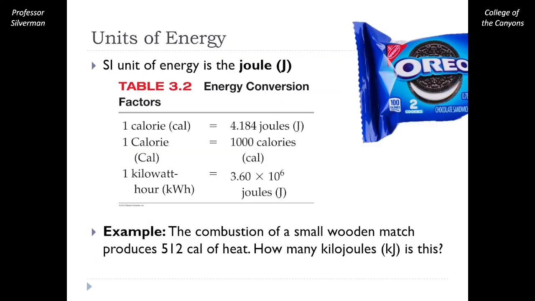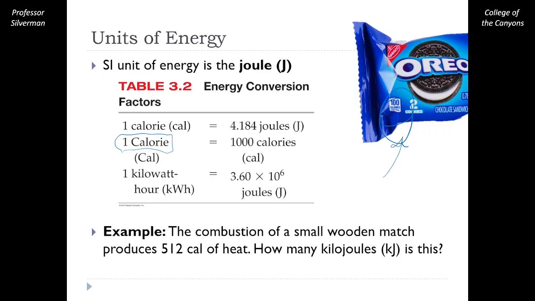Energy can be quantified, and if we're going to quantify and measure or calculate the amount of energy in something, we need to have some units. The SI unit for energy is the joule, but this is not always the most convenient unit. We might have seen calories, or maybe this capital calorie, in our lives when we're eating our snacks.